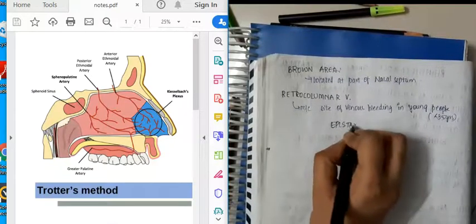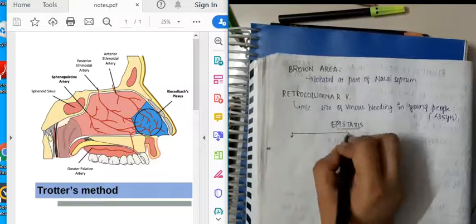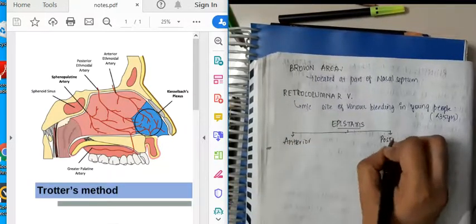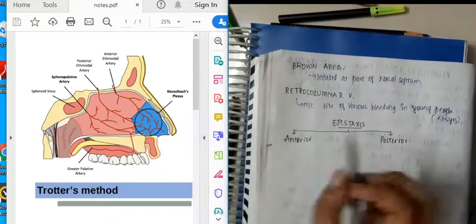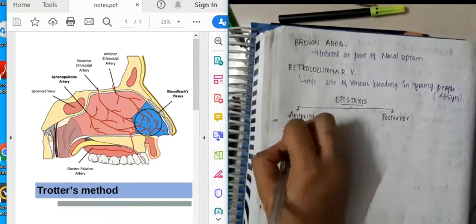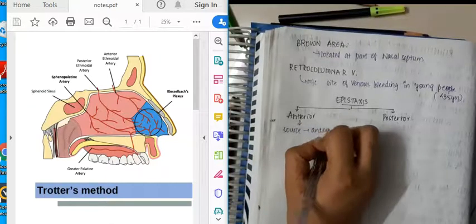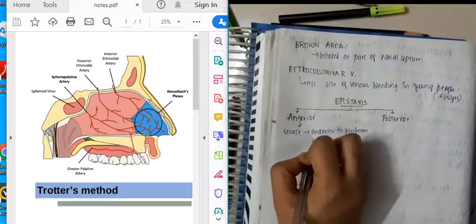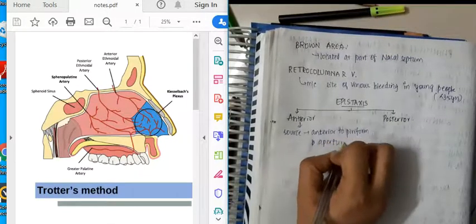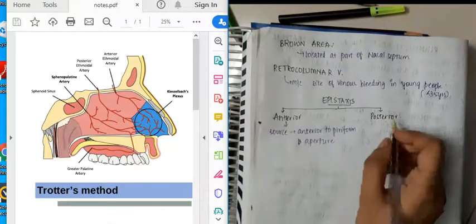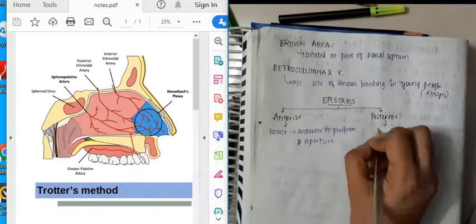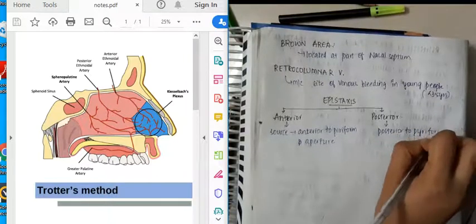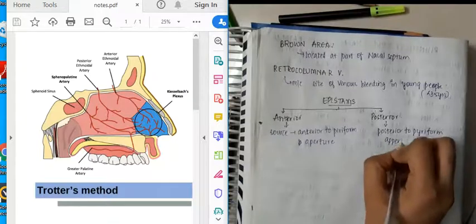So once we have learned about the different areas, now let us learn about the types of epistaxis. Epistaxis is divided into two types: one, anterior epistaxis, next, posterior epistaxis. In anterior epistaxis, the source is anterior to the pyriform aperture. What is posterior epistaxis? The source is posterior to the pyriform aperture.